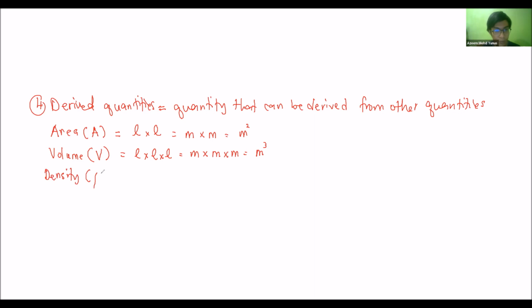The symbol is rho. It's a little weird P, but it's a slightly curved P. It's also a Greek symbol, rho. So the formula is mass over volume, but we can also write it as mass over length times length times length. So in terms of base SI unit, it becomes kilogram over meters times meters times meters. Or we can make it look like this: kilogram over meter cube.